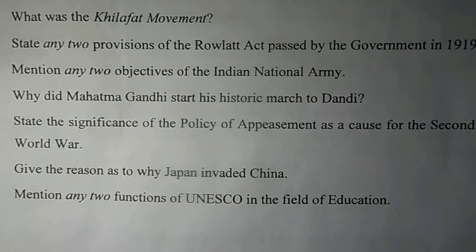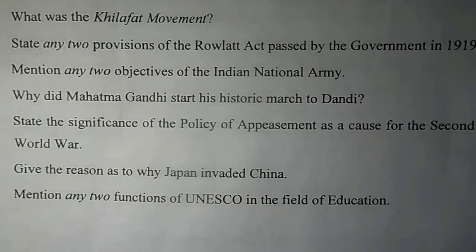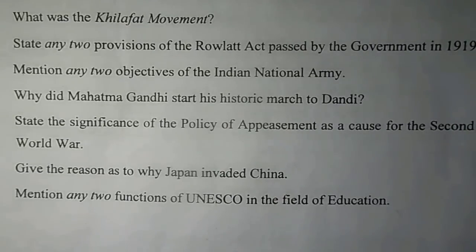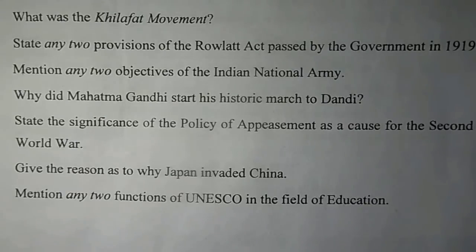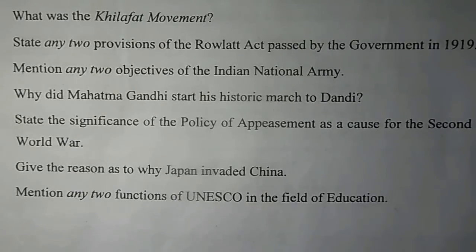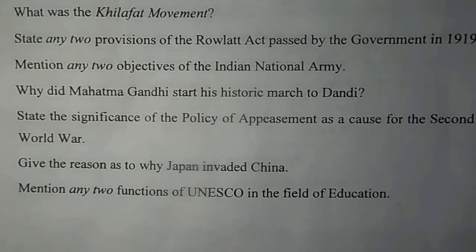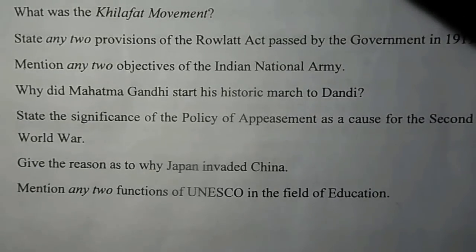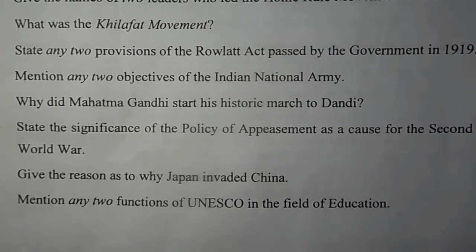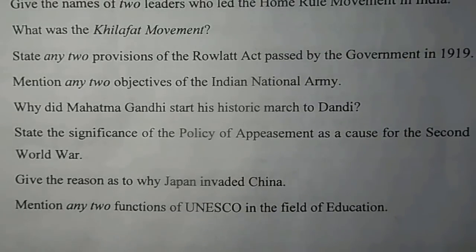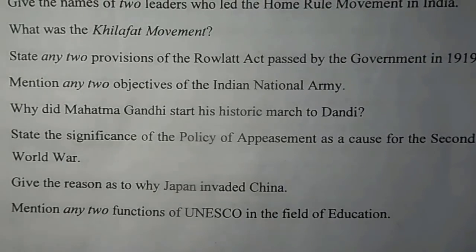H. State the significance of the policy of appeasement as a cause for the Second World War. Now, this policy helped Hitler and Nazis to build a German military power until it was strong enough to fight a major war. So, this policy helped him to build an army, and so he fought the Second World War. I. Give the reason as to why Japan invaded China. Japan gave the reason that the Chinese sabotaged their railway, so they invaded China, and the place they invaded was Manchuria.